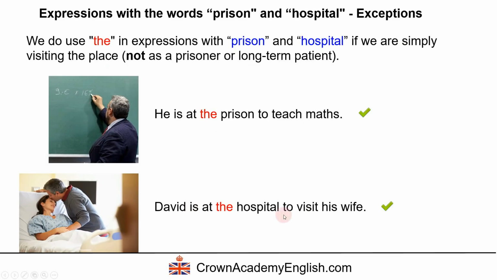David is at the hospital to visit his wife. Okay, so here, this gentleman, this person, this man, he is not a prisoner. Okay, he's a teacher. So we can use the word the before the word prison to describe where he is. He's at the prison to teach maths.